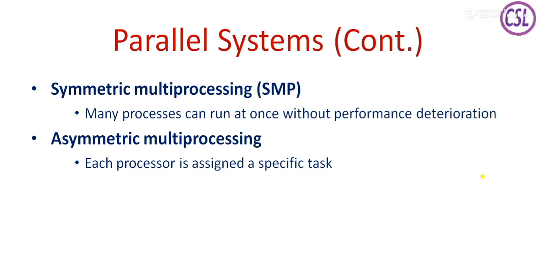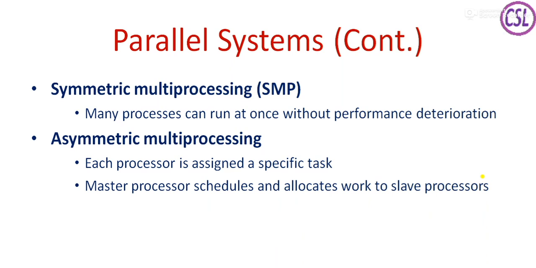In case of symmetric multiprocessing, all the processors are working or running at once. But in case of asymmetric multiprocessing, each processor is assigned a specific, dedicated task, and there is a master processor and slave processor classification done through some software, and the master processor schedules and allocates work to the slave processors. Okay, so like that asymmetric multiprocessing can happen. So in case of parallel systems, symmetric multiprocessing and asymmetric multiprocessing can be done.